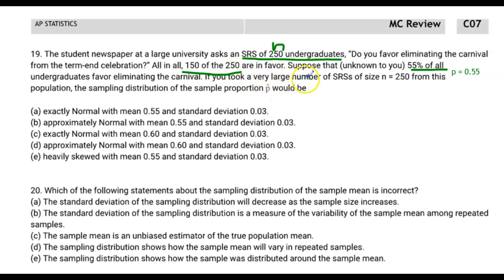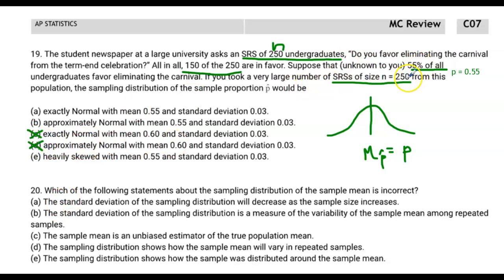So now the question is, if you took a very large number of simple random samples of size n equals 250, that's a big enough sample size, I think, from this population, the sampling distribution of the sample proportion p hat would be, well, we know the sampling distribution of the sample proportion is going to have a mean that is equal to the mean of the population, the mean of the sample proportions is going to be equal to p. That is a fact that's on your formula sheet, and it's a fact that you should know already. So we're looking for the ones that the mean of the sampling distribution of sample proportions is equal to p, which is 0.55. This one says 0.60, that's not it. This one says 0.60, that's not it.